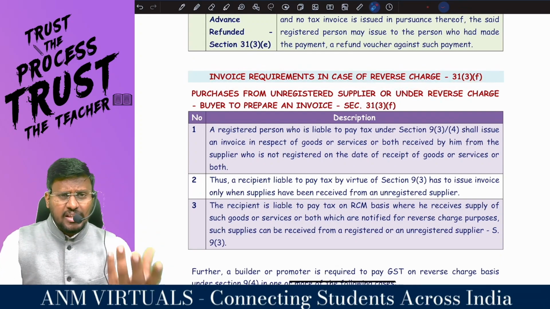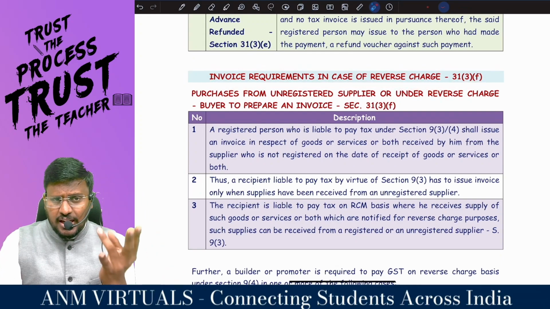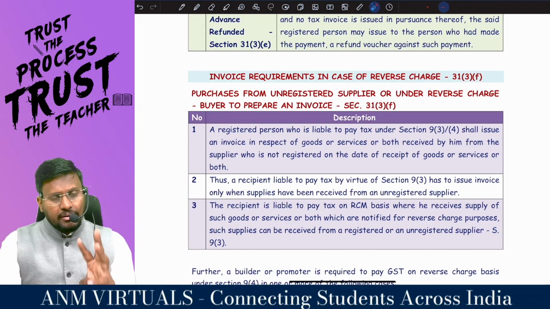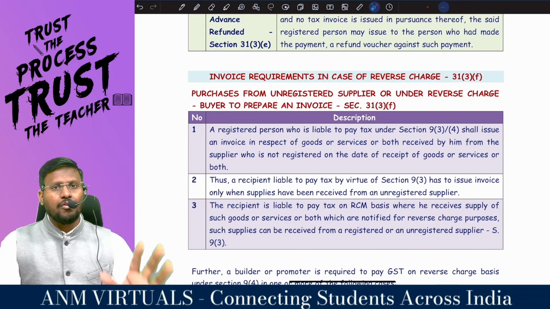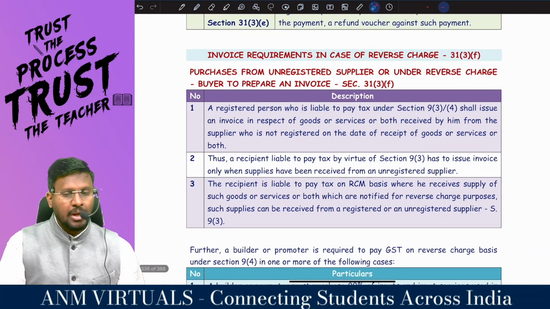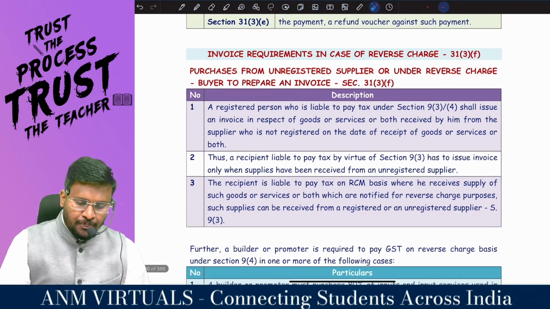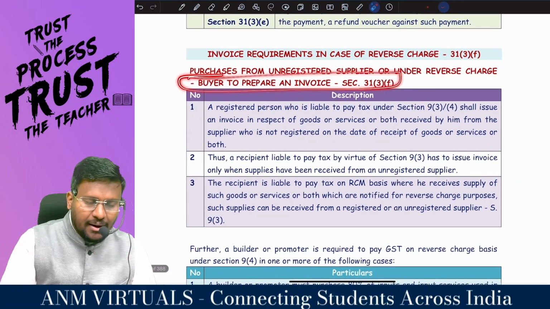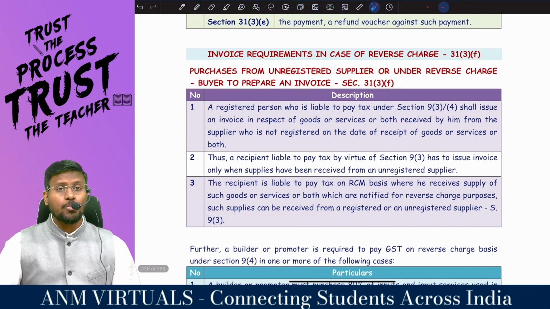So 31 subsection 3 clause F, invoice requirement in case of what charge? We studied reverse charge: 9.3 reverse charge, 9.4 reverse charge, 9.5 ecommerce operator charge, 5.3, 5.4, 5.5. Comfortable, sir? Purchases from an unregistered supplier, or under reverse charge, the buyer is to prepare an invoice.